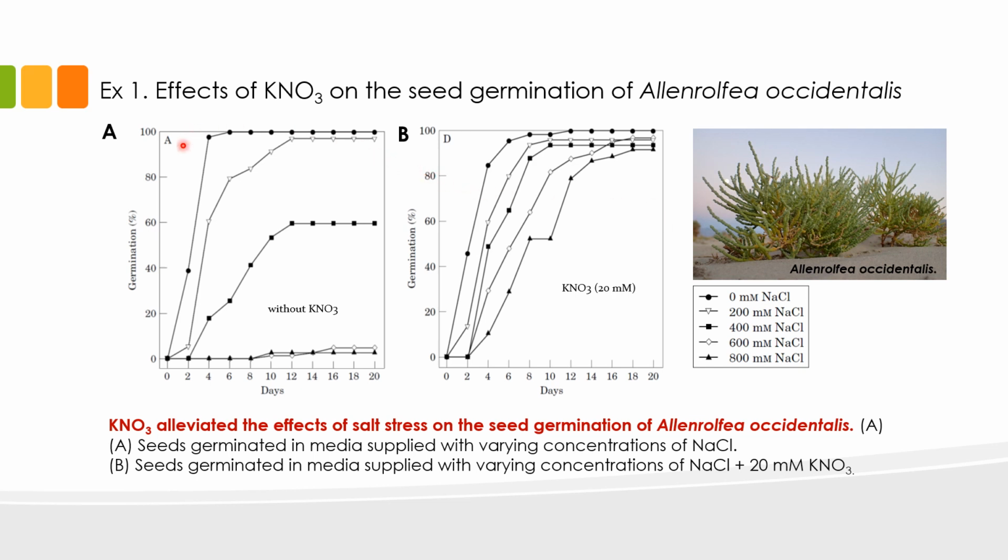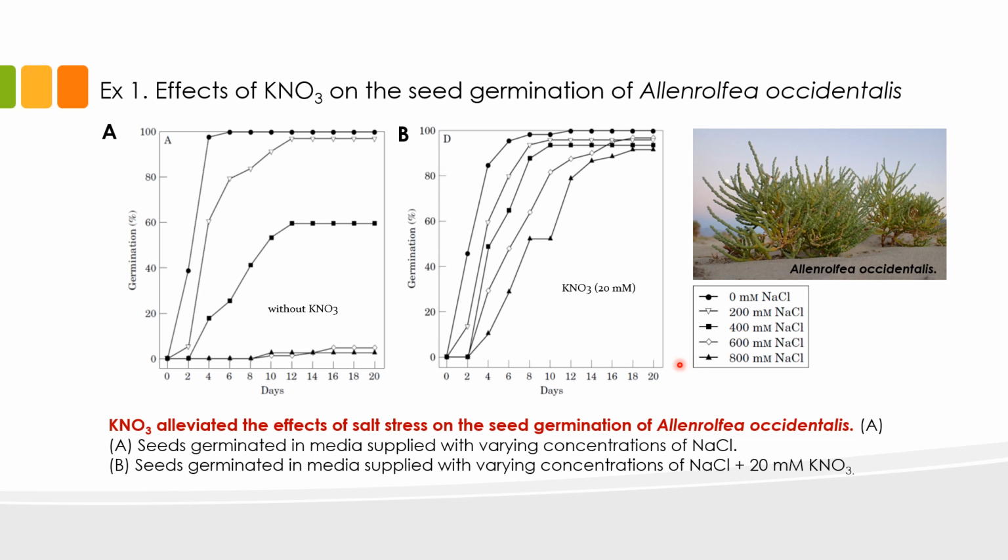The graph on the left shows germination of the species when supplied with varying concentrations of NaCl or salt, but without potassium nitrate. The graph on the right shows the germination of the species when supplied with varying concentrations of salt with the addition of potassium nitrate applied at 20 millimolars. Salt was applied at 0, 200, 400, 600, and 800 millimolars.